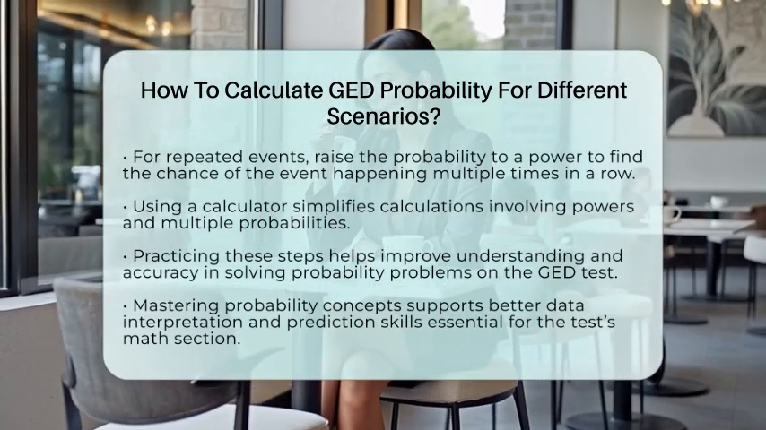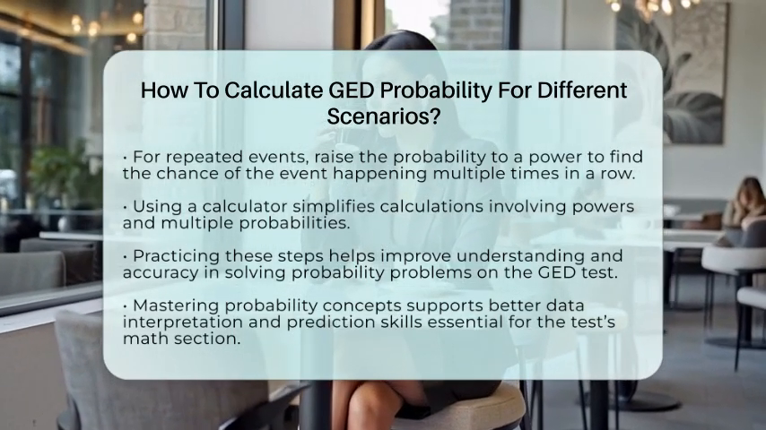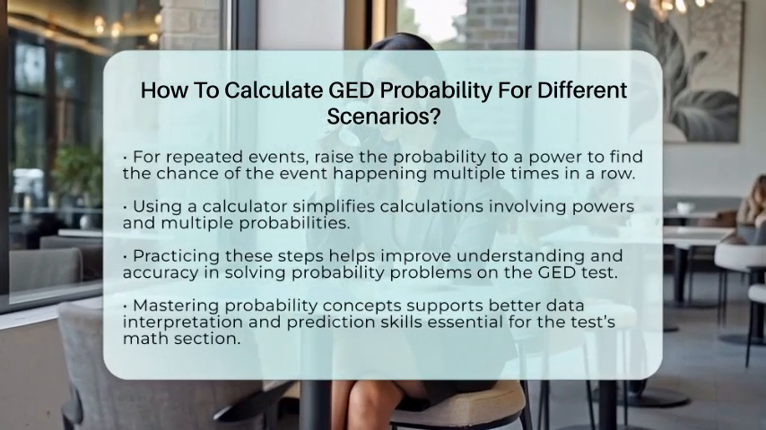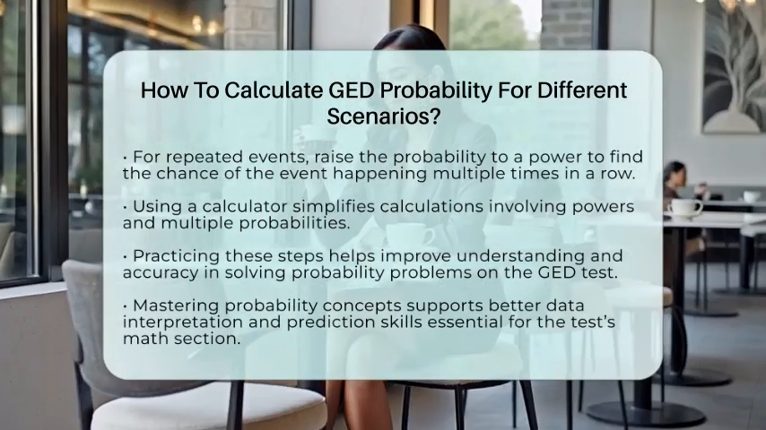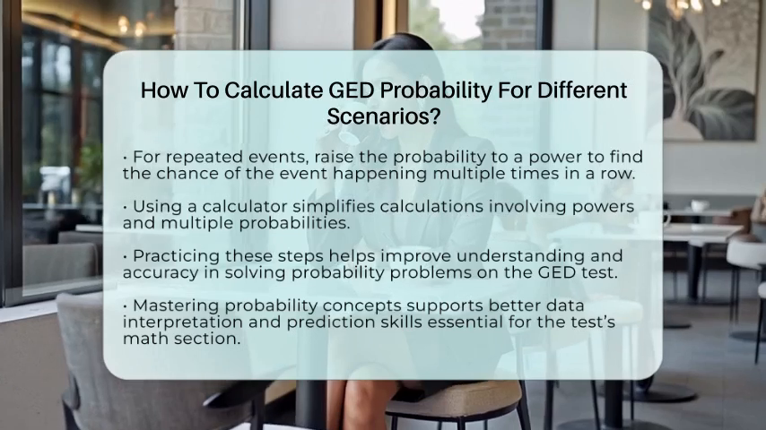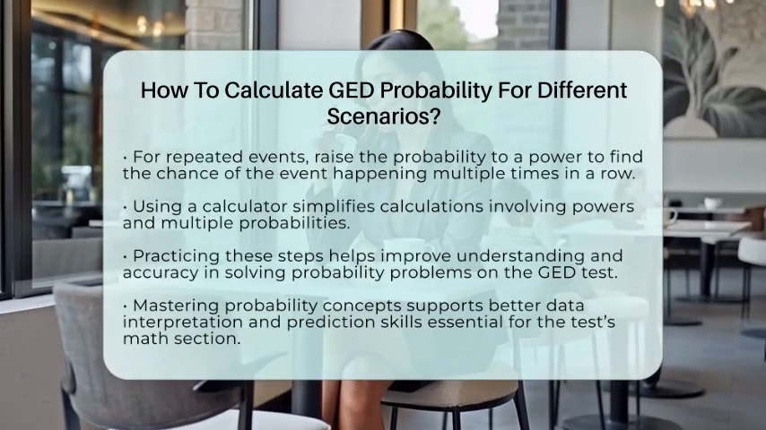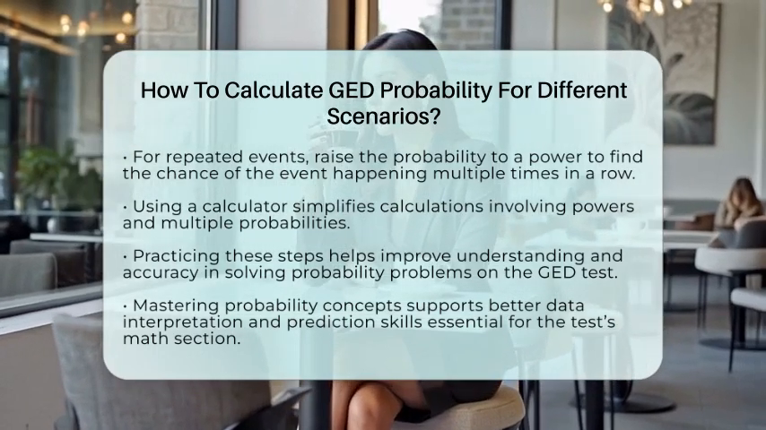These skills are essential for the GED Mathematical Reasoning section, especially in data analysis and statistics. Being able to interpret probabilities helps you understand data better and make predictions. Keep practicing, and you'll be ready to handle any probability question that comes your way on the test.